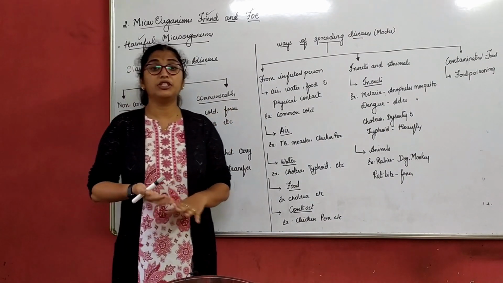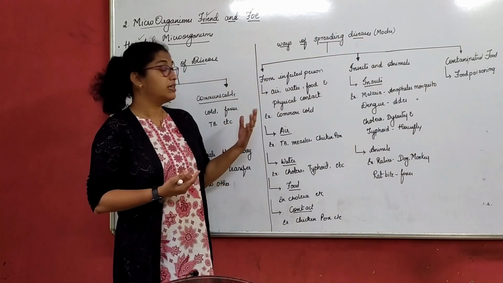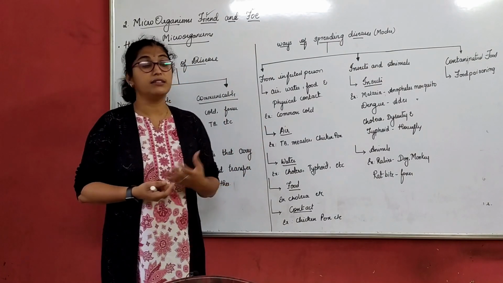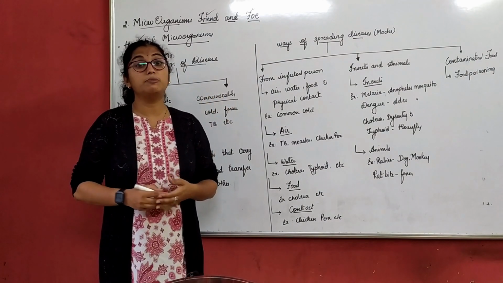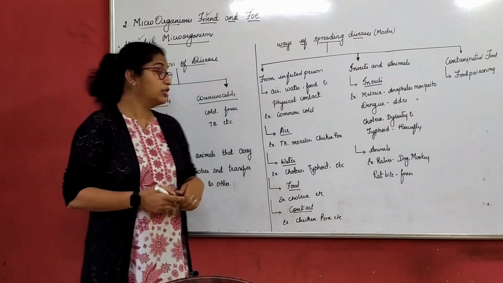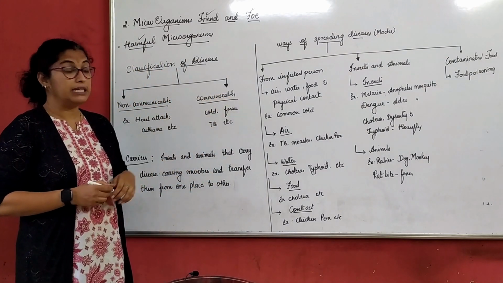Now in the present scenario, what disease is going on? That is the coronavirus pandemic. It also comes under communicable diseases, as it is spreading from person to person. So that comes under communicable diseases.